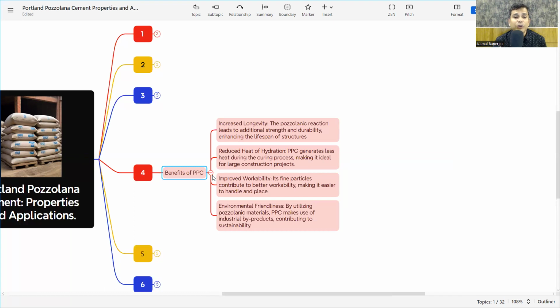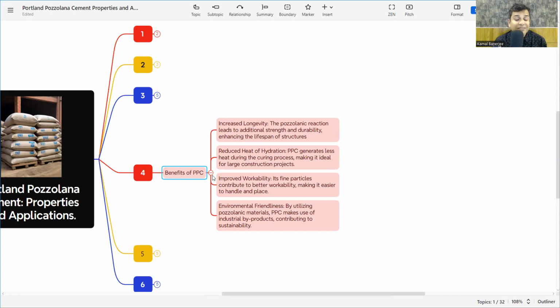We all know that whenever the cement starts reacting with water, heat is produced. That is called heat of hydration, and it is not good for the concrete's health. If it is too high, there will be thermal cracks. So whenever we are adding PPC in place of OPC, or in combination of OPC and PPC, the heat of hydration and heat generation become less. So it is ideal for large construction projects because the heat of hydration is less. Another benefit is improved workability. Its fine particles contribute to better workability, making it easier to handle and place.